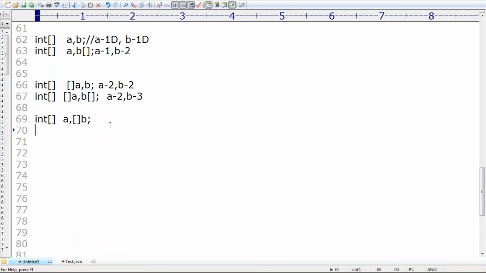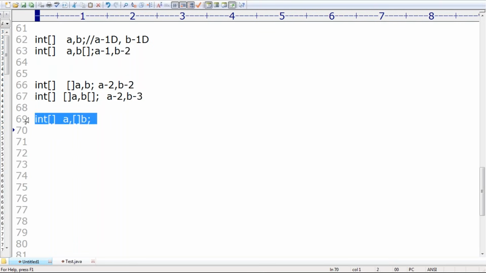Okay, good. Some people are telling that if you take like this, the compiler will give an error. Remember that. If you want to specify a dimension before the variable, this facility is available only for the first variable in a declaration. Here I specified this before the variable, no problem. But here I specified this before the variable, and this facility is available only for the first variable, not for the remaining variables.